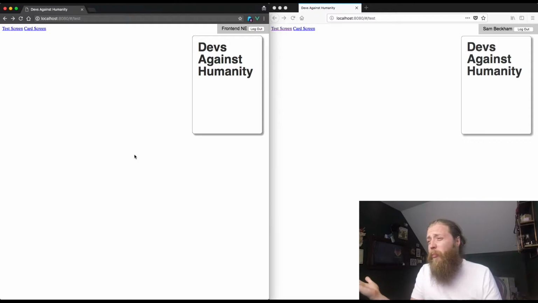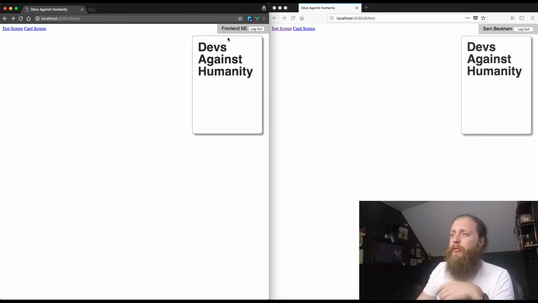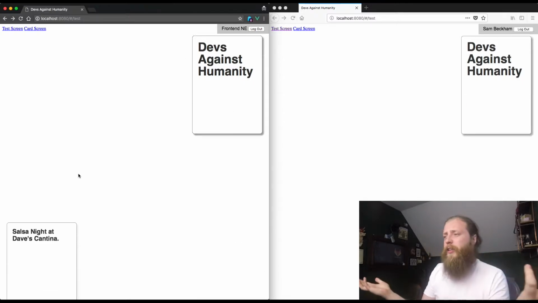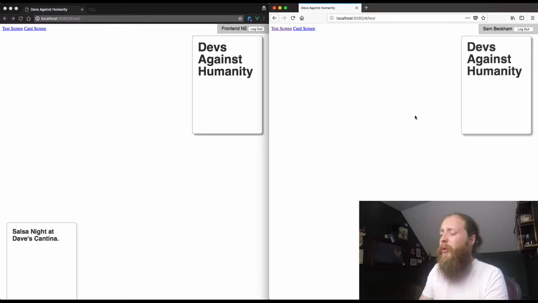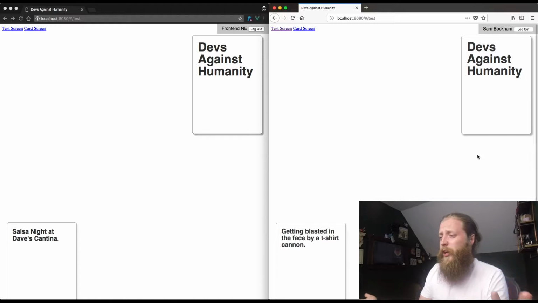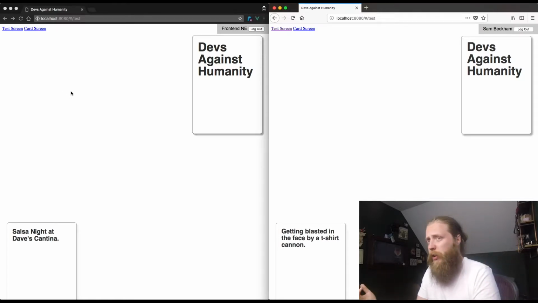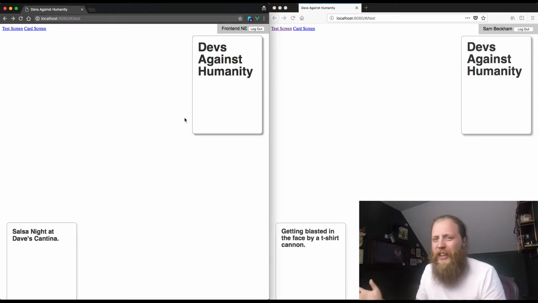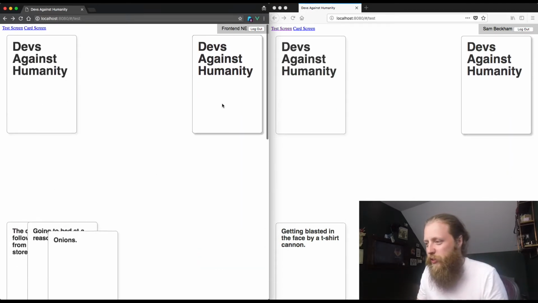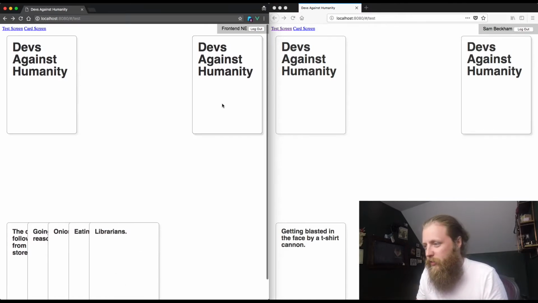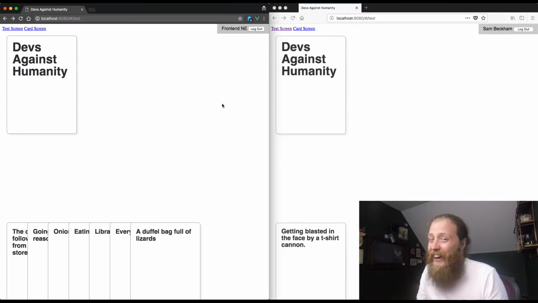Okay, so to quickly recap, we now have multiple players. Frontend can draw cards into Frontend's hand, and it's updated on this separate browser that's logged in as a separate user who has their own separate hand that they can also draw cards to. And Frontend has no idea what's in Sam Beckham's hand, and Sam Beckham has no idea what's in Frontend's hand. There's probably somewhere that you can look at somebody else's hand by changing some values, but that's fine. Let's just pretend that's not a thing and be completely distracted by these synchronized animations. Just remember, I have no idea